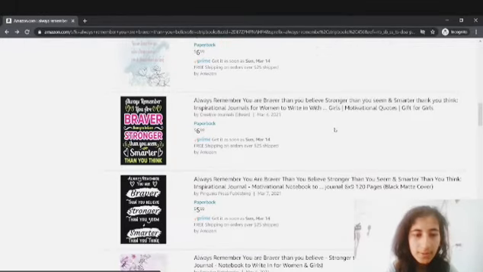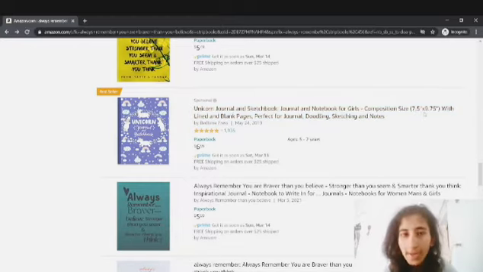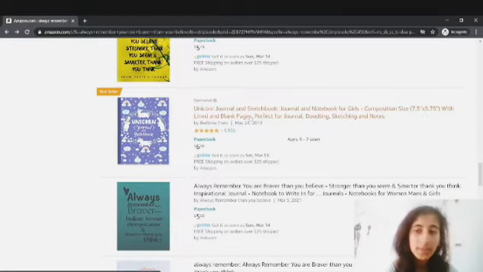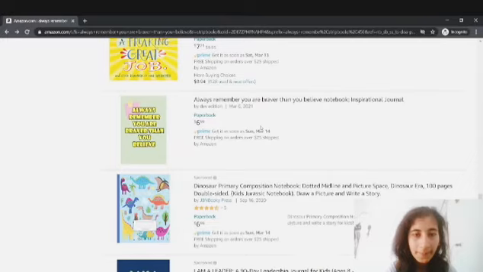And if I just scroll down, this one is using unicorn journal and sketchbook journal and notebook for girls. This is another keyword. The composition size 7.5 x 9.75 with lined and blank pages. This is another keyword, perfect for doodling, sketching and notes. So these are all the keywords they are using in their title. So those are the long tail keywords. You can find them accordingly.